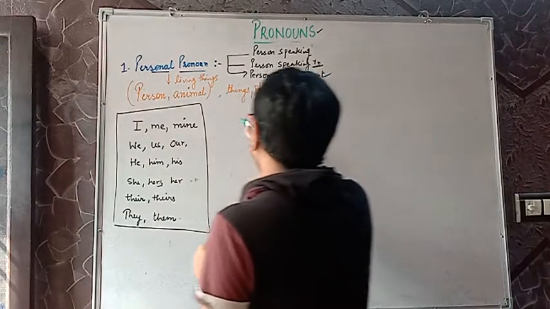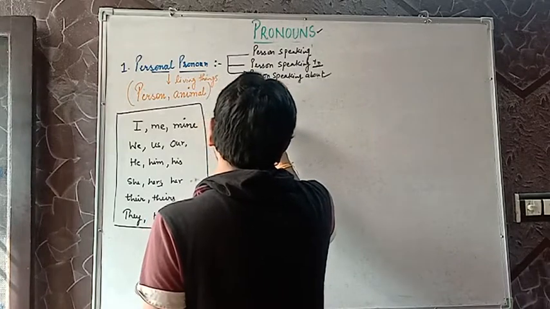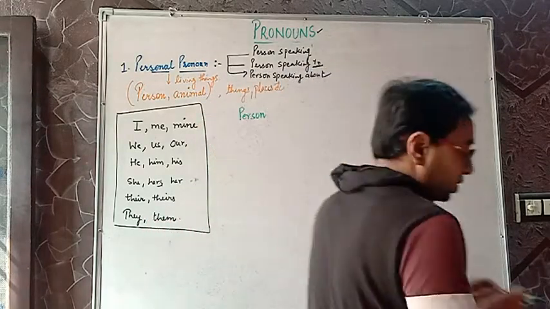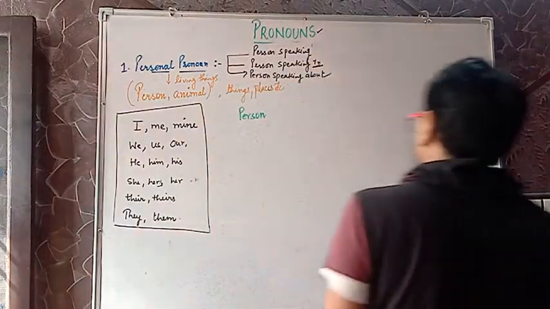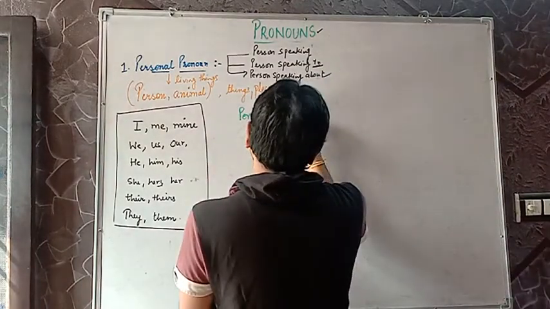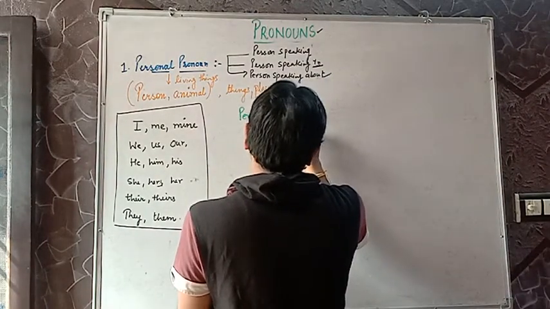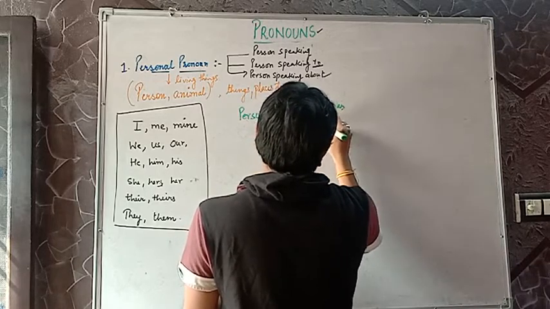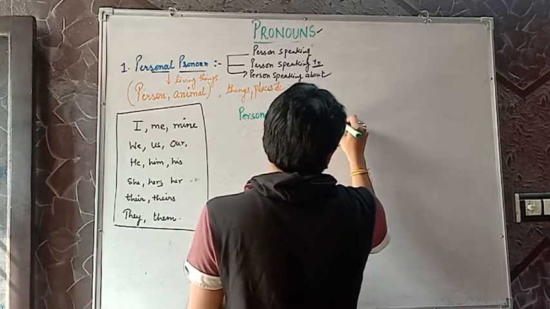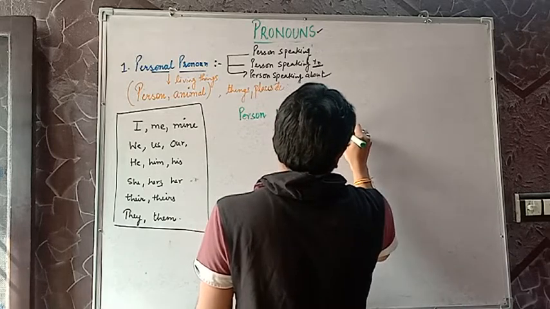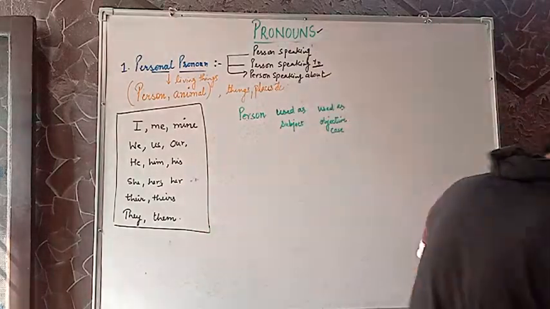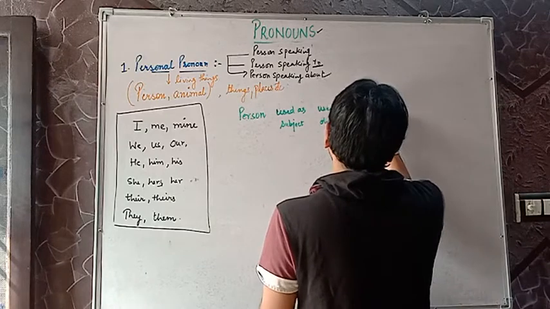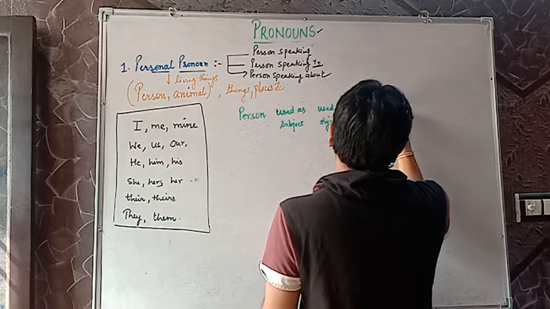I'll be using person in the first row. I'll be writing the rows. Use as subjective case or as a subject. Use as objective case. What do you mean by objective case, subjective case? Next, possessive form. Possessive.